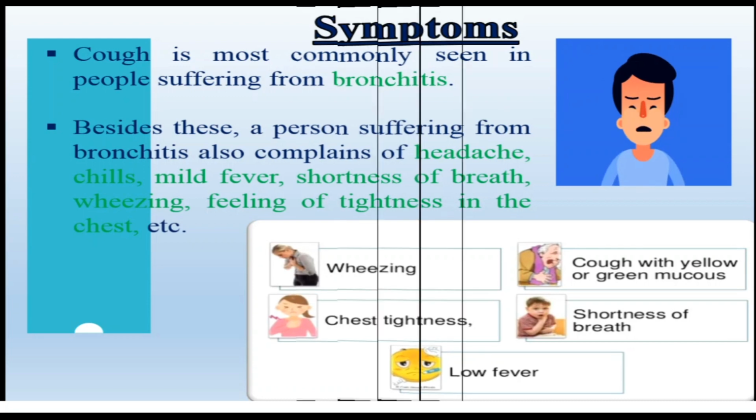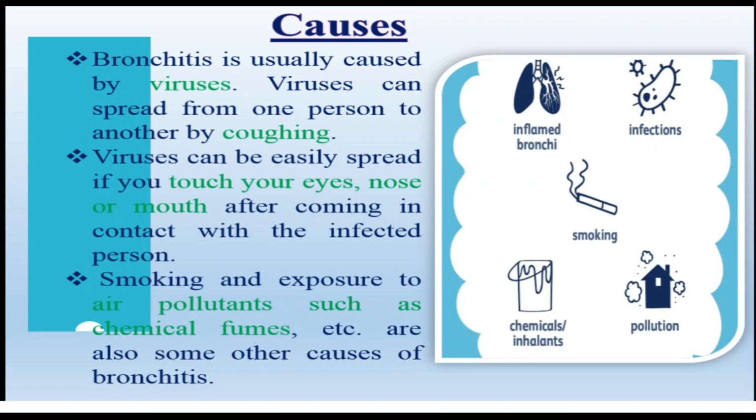Next, causes. You see the image. Bronchitis is usually caused by virus. Virus can spread from one person to another by coughing. Viruses can be easily spread if you touch your eyes, nose, or mouth after coming in contact with the infected person.